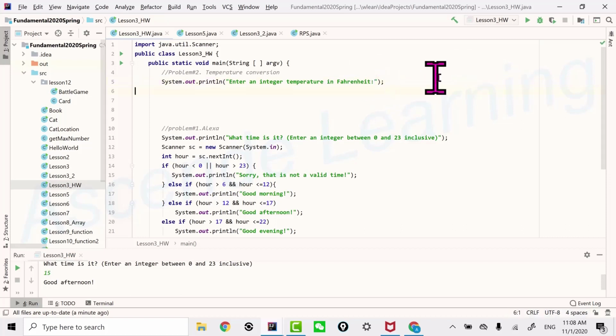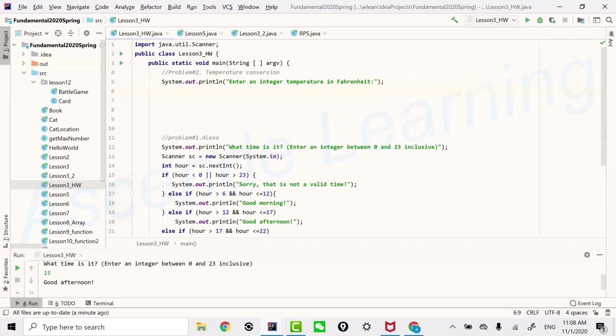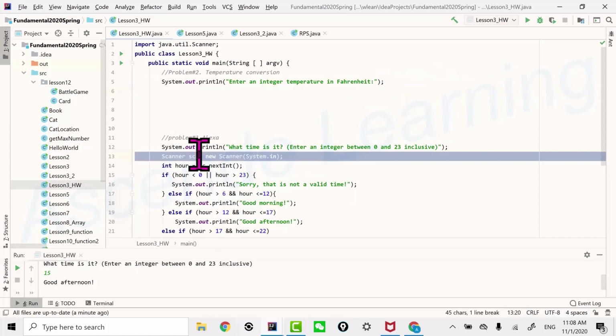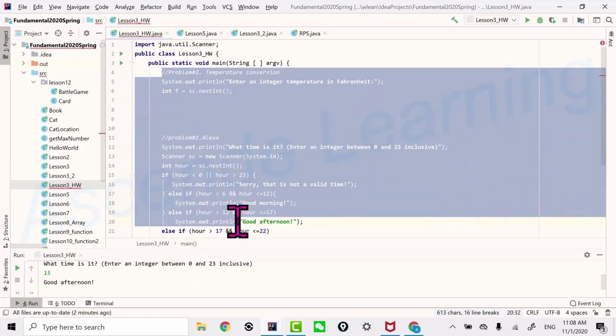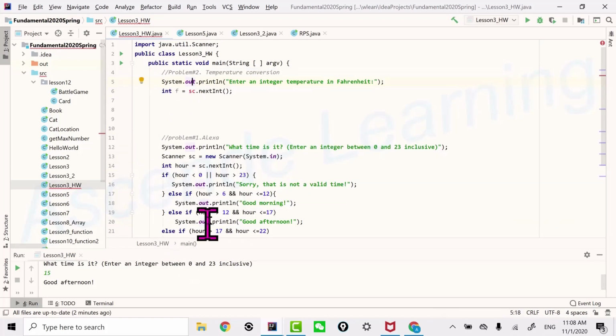There you go. Then we're going to take the input. Remember, you have to have a scanner. This scanner is created down here. Can you say int fahrenheit equals sc.nextInt like that? No, you can't, because sc is not declared yet. The program is executed in the order that you write it, so sc is not born yet.